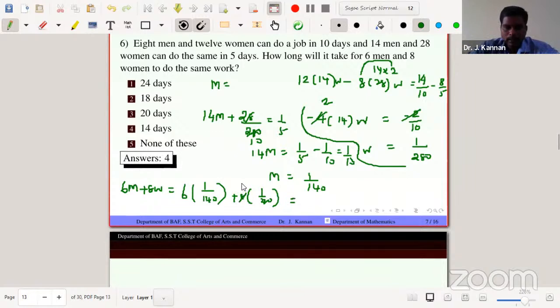Just cancelling the values, 8 times 1 by 280 becomes 4 times 1 by 140. So the denominator is the same, therefore 140, here is 6 and here is 4. So 10 by 140, so 1 by 14. So 1 by K is 1 by 14. So K is 14 days. So the answer is the fourth option.